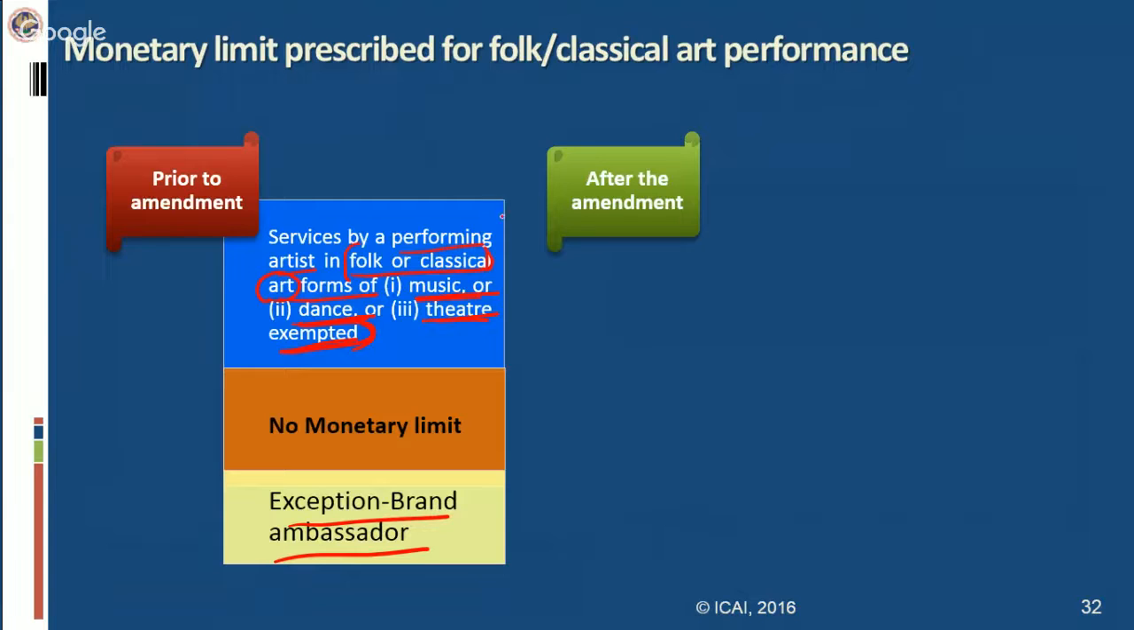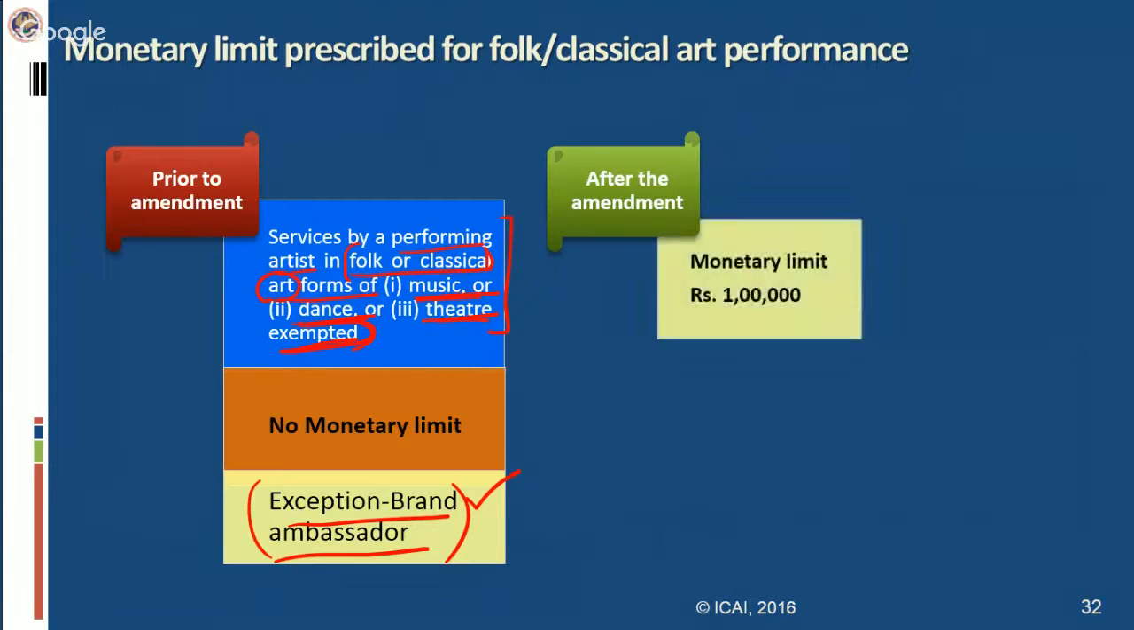So the condition of this exemption is being satisfied in this case, but since the person is a brand ambassador doing this for promoting a particular brand of goods or services, he will not be eligible for exemption. So this performance should not be for promoting any product or any service. Then that will not be eligible for exemption. After the amendment, the exemption is same, the entry is same. Only thing which has been changed is the monetary limit has been put, and this monetary limit is 1 lakh rupees.